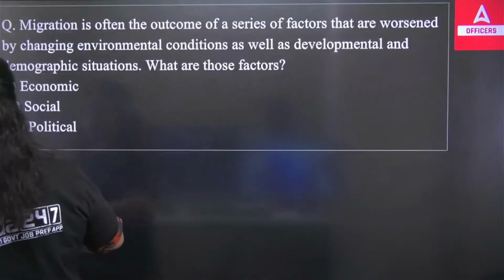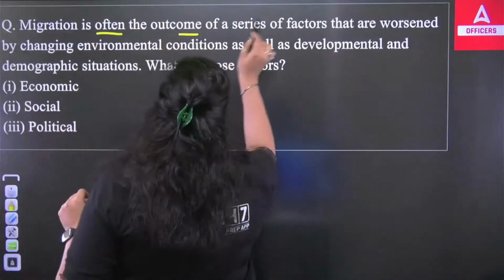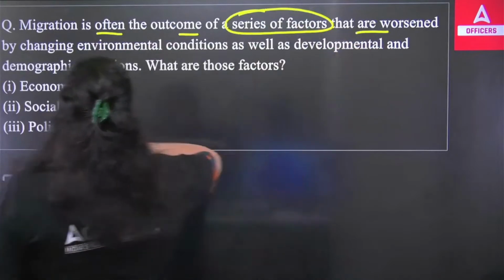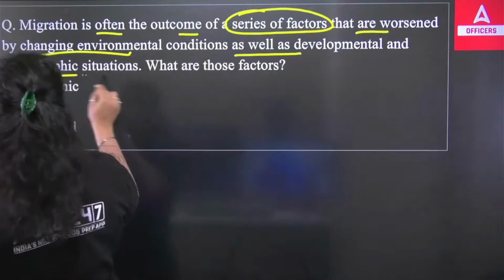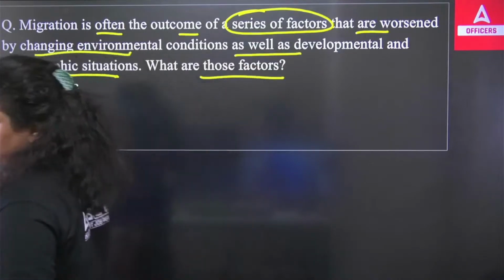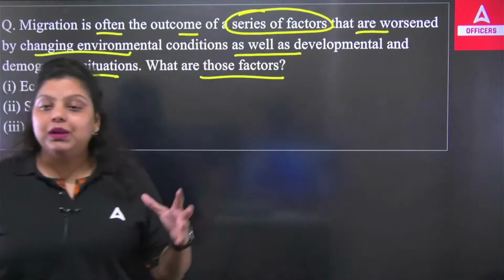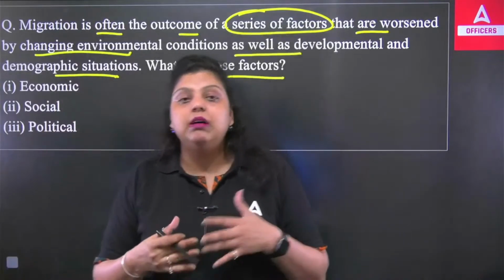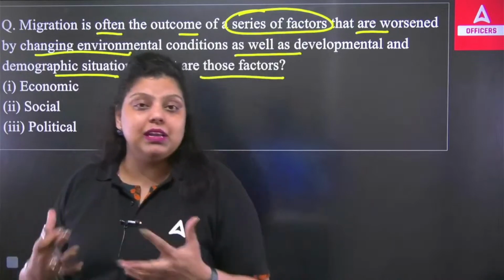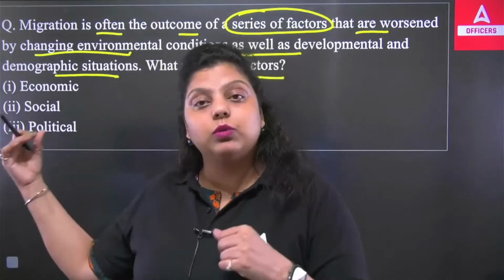Next question we have: migration is often the outcome of a series of factors that are worsened by changing environmental conditions as well as developmental and demographic situations. What are those factors? So what is migration? When people move from one place to another just to survive, just to have a better livelihood, better living conditions and opportunities, that is known as migration.